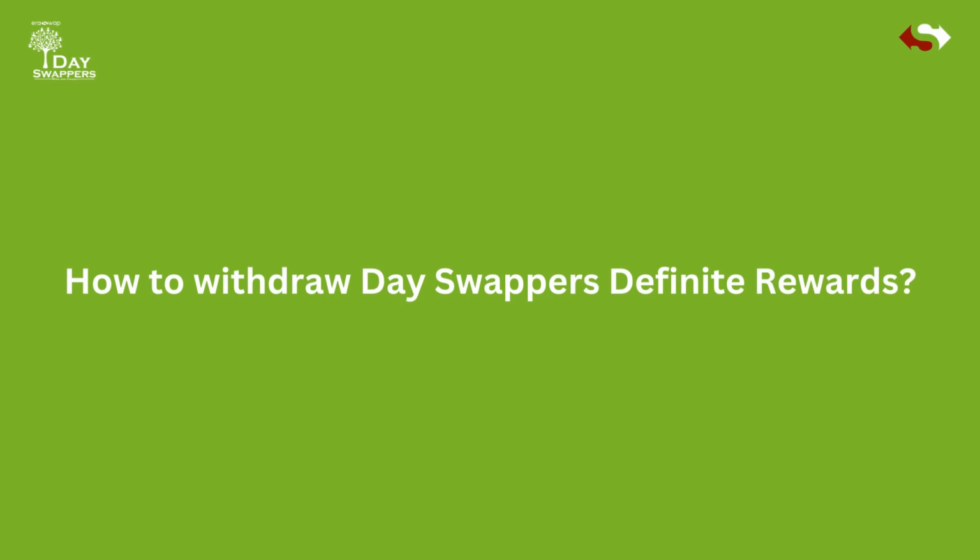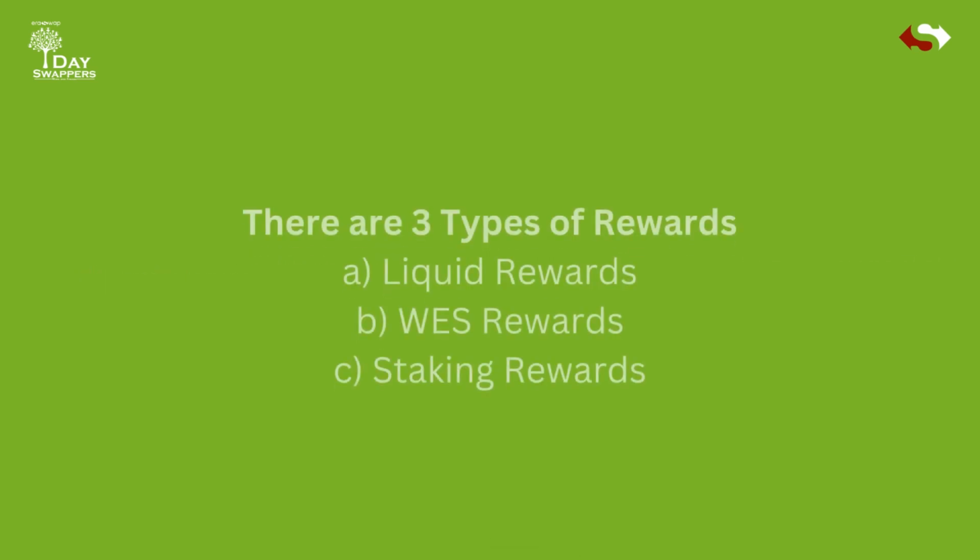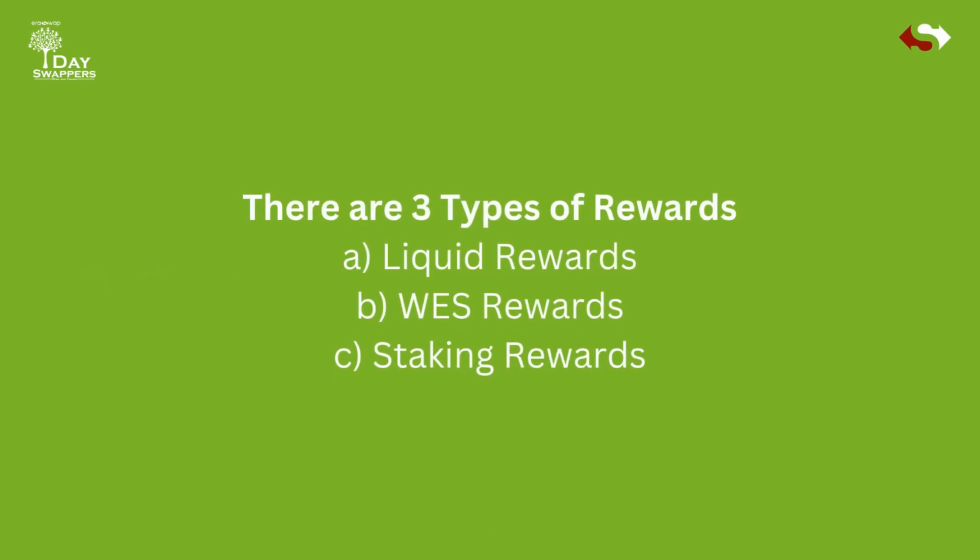How to withdraw Day Swappers definite rewards. There are 3 types of rewards: A. Liquid reward, B. WES rewards, and C. Staking rewards. These earned incentives/rewards you can withdraw in the same current NRT month.